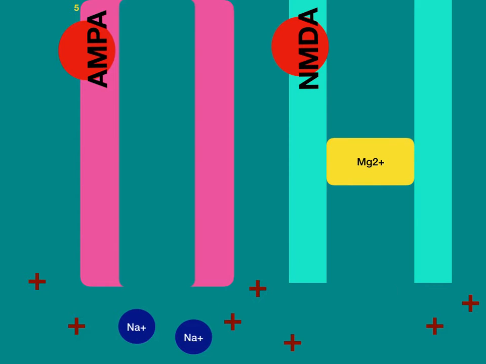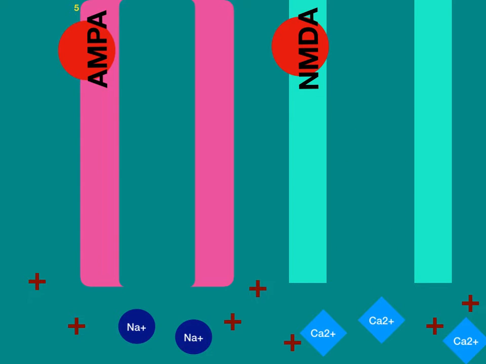This releases the magnesium block from the NMDA receptor. Calcium ions can now pass through the NMDA receptor, allowing the calcium secondary messenger pathway to occur, which allows the addition of other AMPA receptors, increasing the neuron's sensitivity to glutamate.